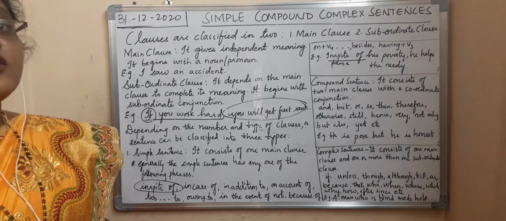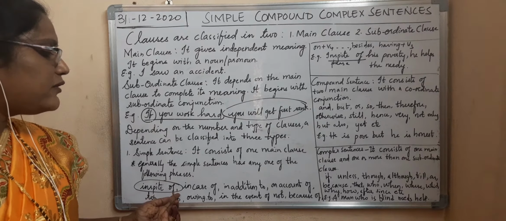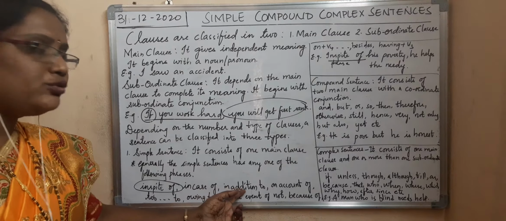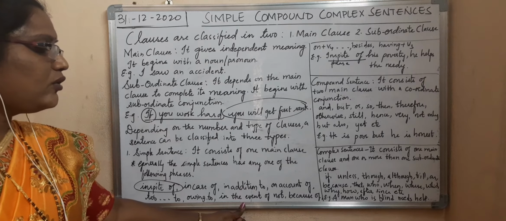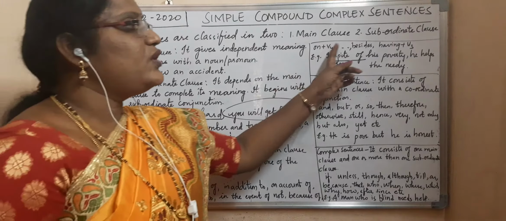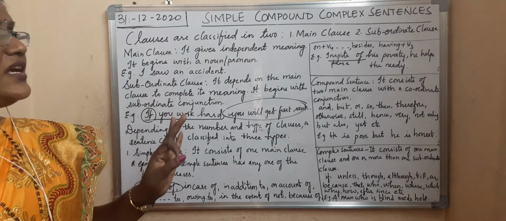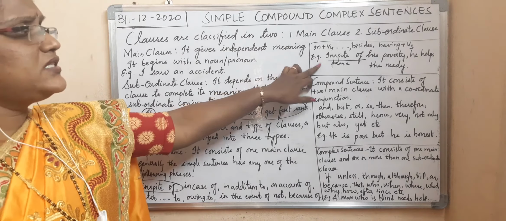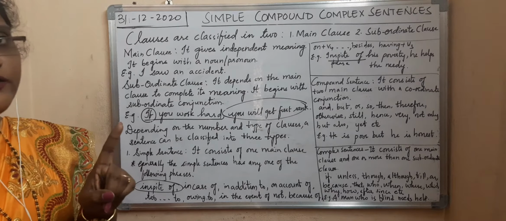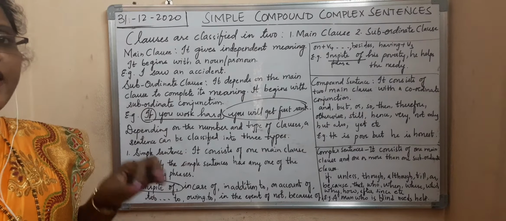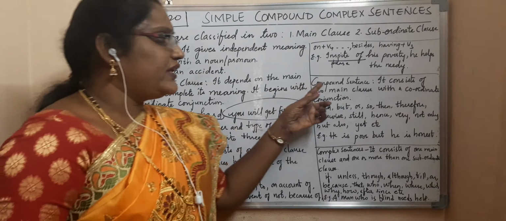Simple sentence. Okay. So how many examples are there to identify a simple sentence? You can see here: in spite of, in case of, in addition to, on account of, to, owing to, in the event of, because of, on plus V4, besides, having plus V3. These are the examples. Okay. The simple thing is, when you see a simple sentence, you only have to remember that it consists of only one main clause. If one main clause is there, it comes under simple sentence. Understood? Then let us go for the second one.